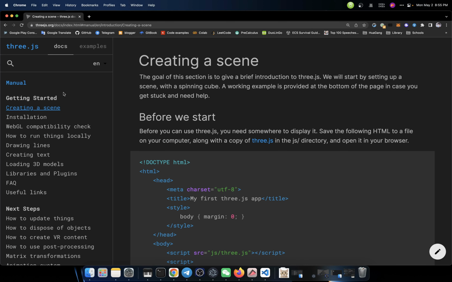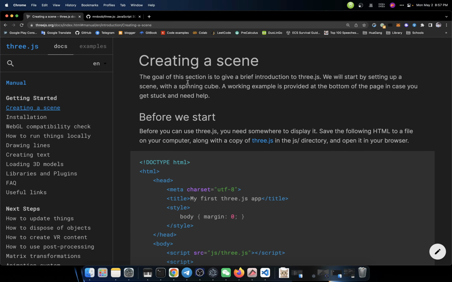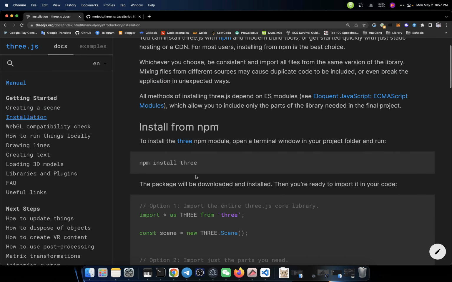When we get into its documentation, the interesting thing that I found is that we couldn't click the getting started link because it doesn't have a link on it, which is quite strange. Why? If we do not know how to install it, then how can we use it? Okay guys, I suddenly found how to install it. As you know, the first link is creating a scene, which shouldn't be first; the installation part should be on top. So the order of the documentation is wrong for Three.js. So stupid. Alright, back to the topic.